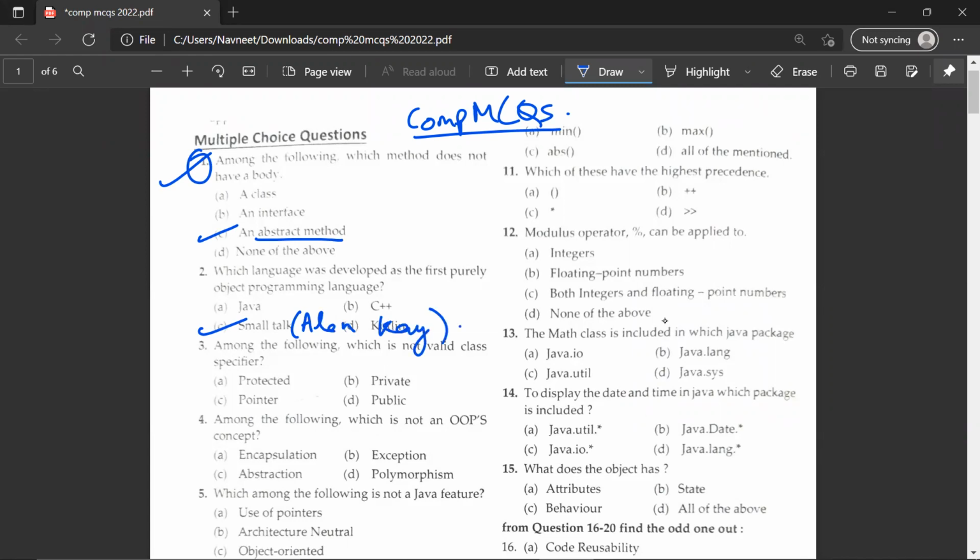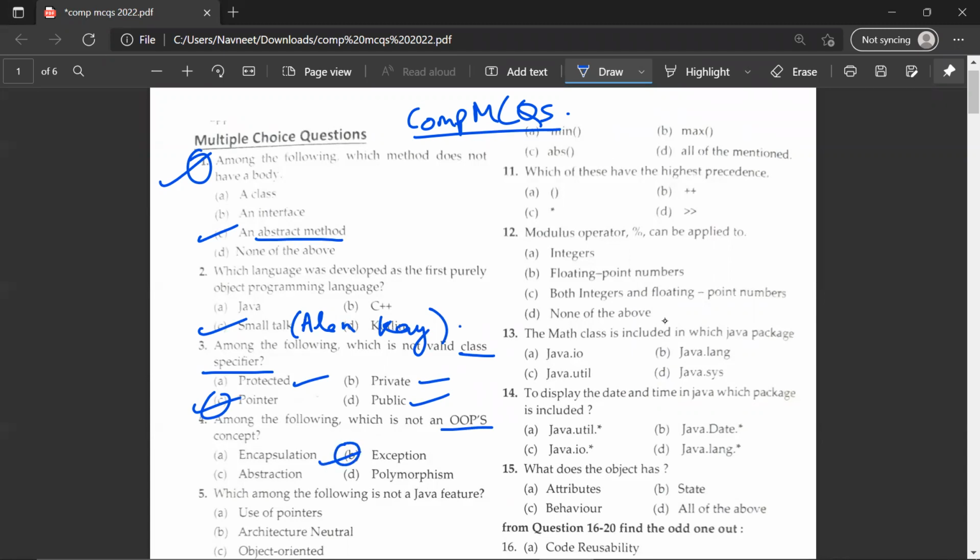Question 3. Among the following, which is not a valid class specifier? One is protected, one is private, one is public. So pointer would be the invalid class specifier. The fourth question, among the following, which is not an OOPS concept? OOPS is object-oriented programming. Encapsulation, exception, abstraction, and polymorphism. So A, C, and D are concepts of OOPS.